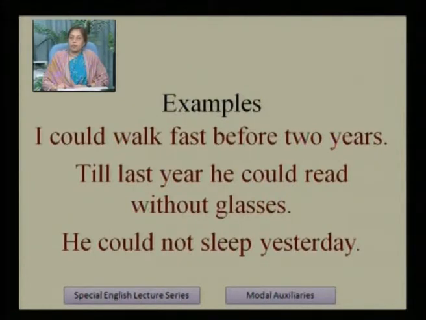I could walk fast, but when? Before 2 years. Till last year he could read without glasses. Here also the period of past time is mentioned, till last year. When we see till last year, it is clear that it is a matter of past, so we have to use could. He could read without glasses. It is also the ability to read without glasses.